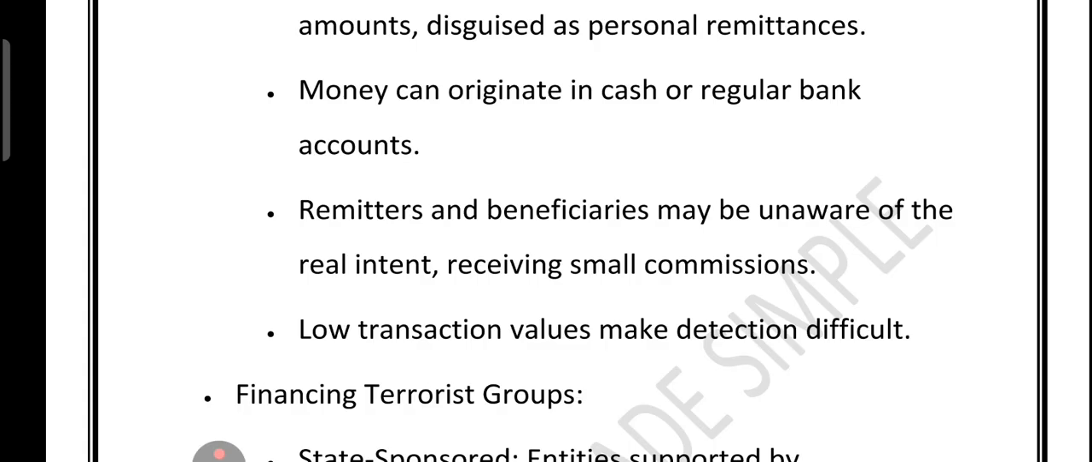So let's quickly revise. I told you that terrorism funding can be small for a single attack, but large for running an organization. Money is often moving through legitimate looking fronts like charities or welfare groups. Funding comes from government, legal donations, or criminal activity.